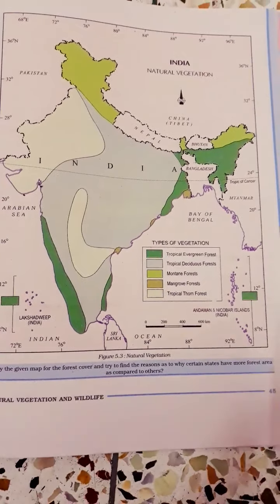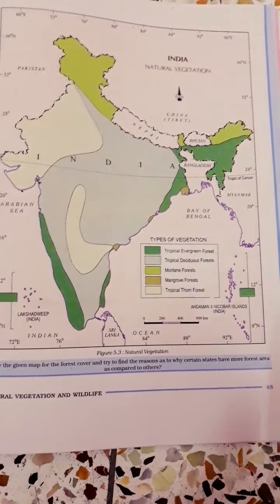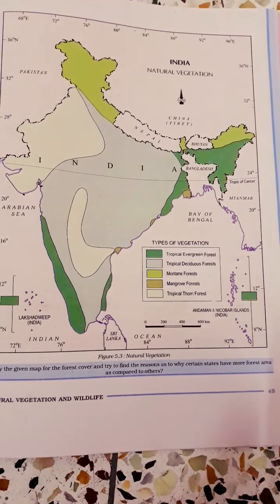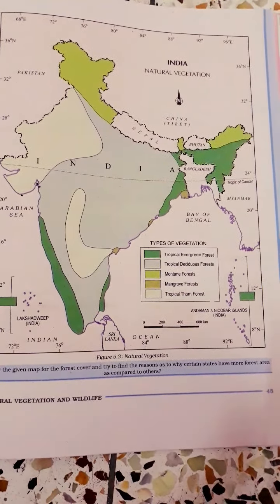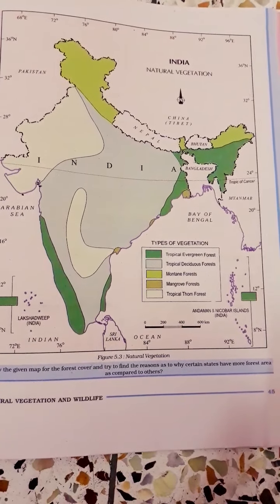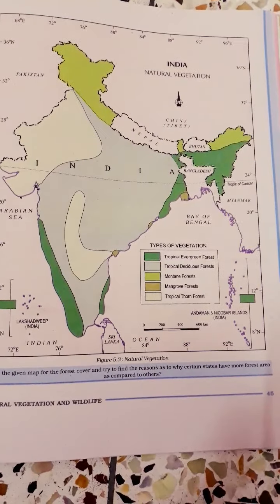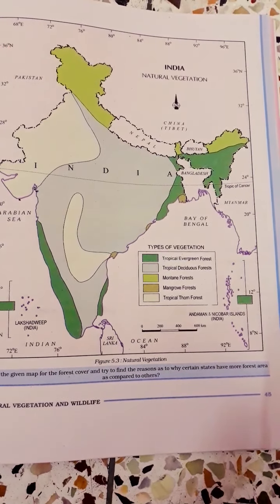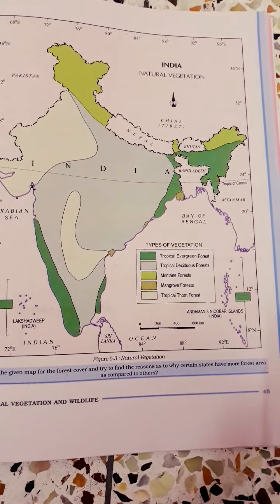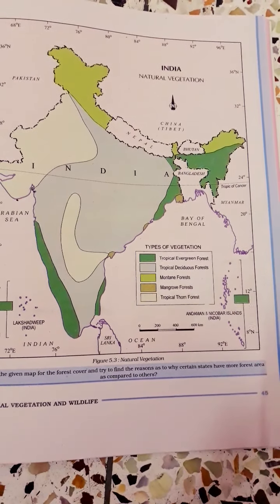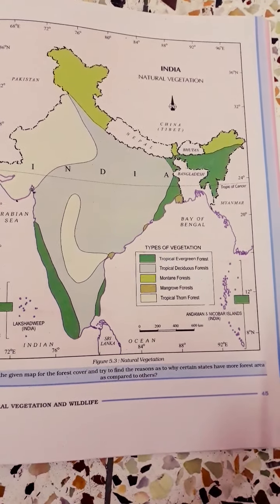They are based in areas having more than 200 centimeter of rainfall with a short dry season, and the trees reach great heights up to 60 meters or even above. Since the region is warm and wet throughout the year, it has luxuriant vegetation of all kinds.